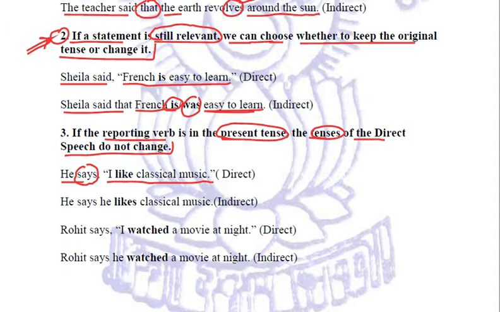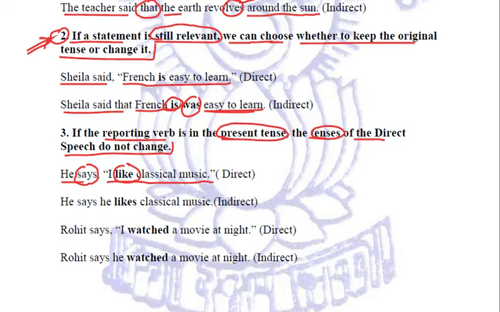If it was past tense, as we have seen till now, then we apply the rules as stated above, already discussed. But if the reporting verb is in present tense, then whatever the verb or the tense is in the direct speech, we do not change the tense. Words may change, verb may change, but the tense remains the same.